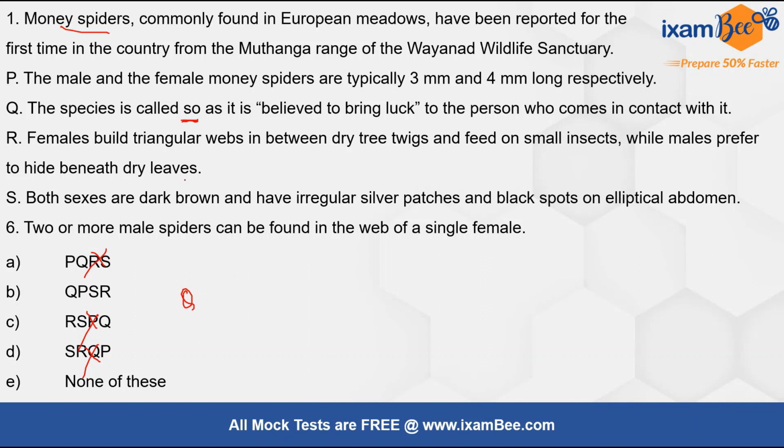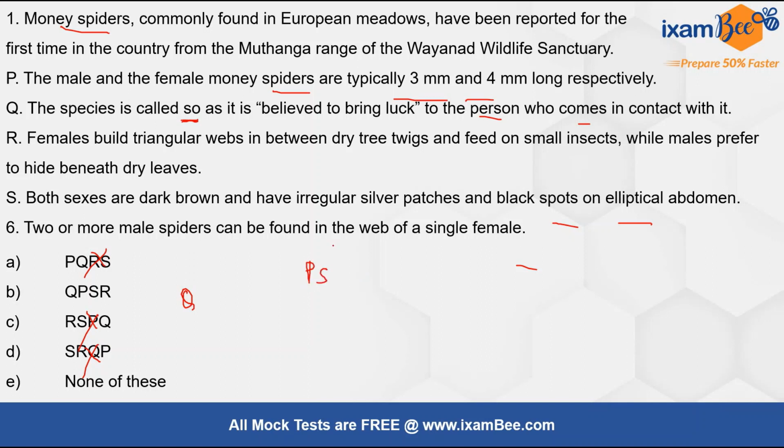Now after Q, let's read P. The species is so called as it is believed to bring luck to the person who comes in contact with it. Now P says the male and the female money spiders are typically so and so long, right? Now after P, if we see S, both sexes are dark brown and have irregular silver patches and black spots on elliptical abdomen, right? So P and S both talk about their physical features, right? So P and S will come together.